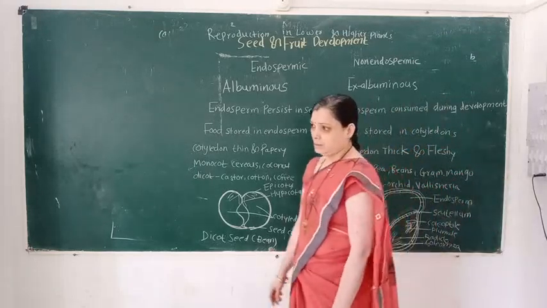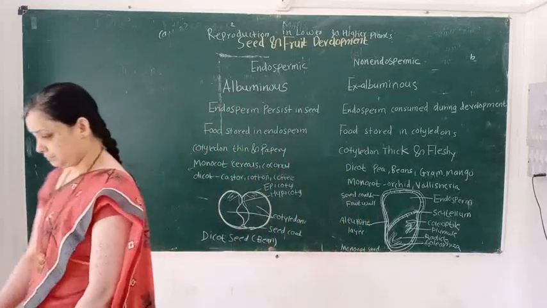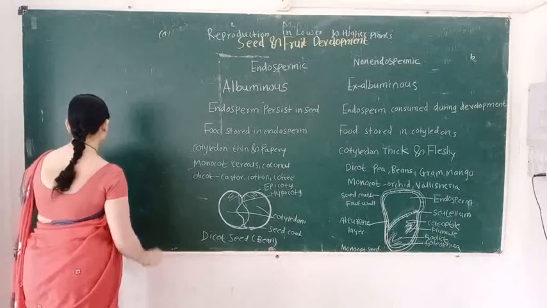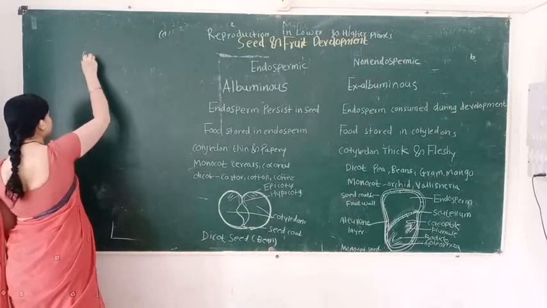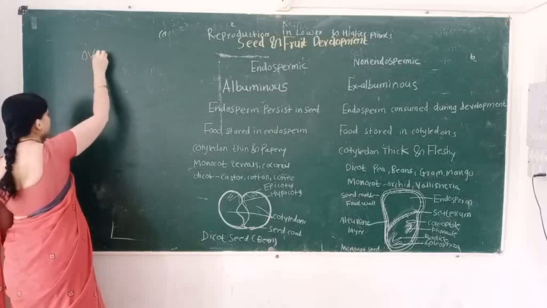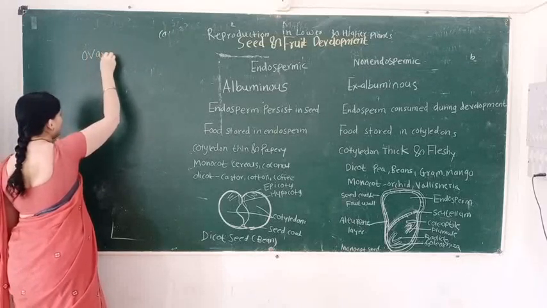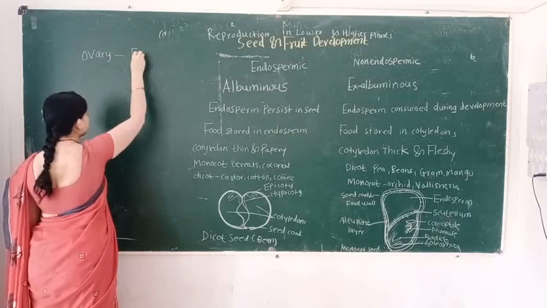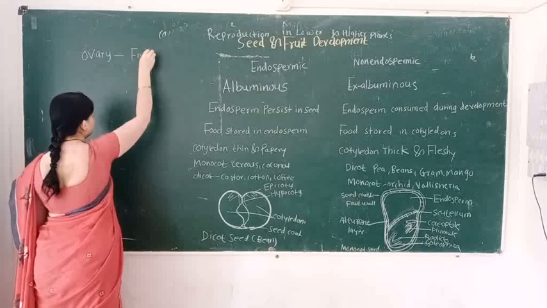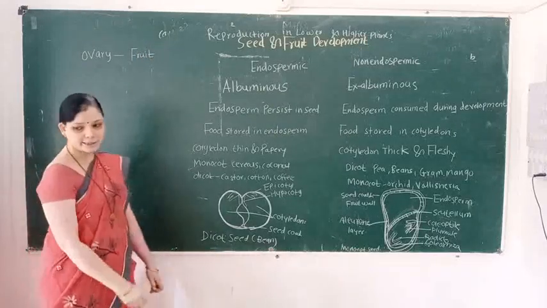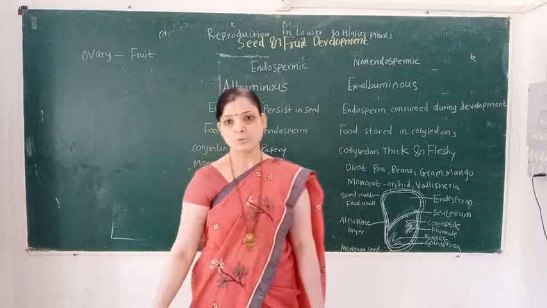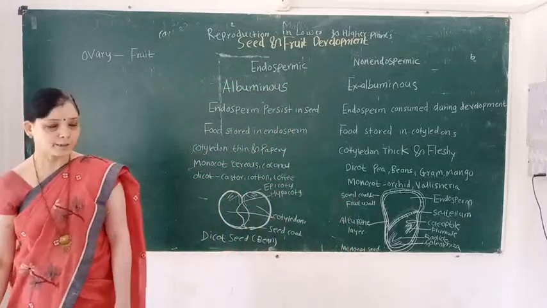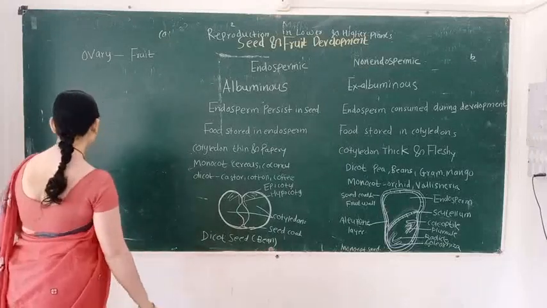Then, after fertilization, we know that first point, the ovary is converted into the fruit.